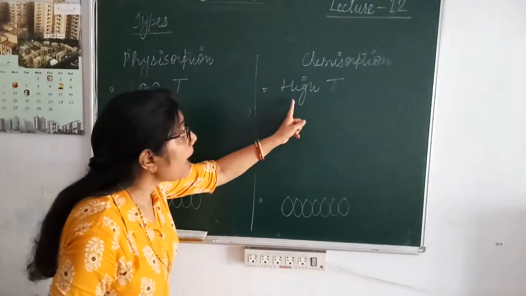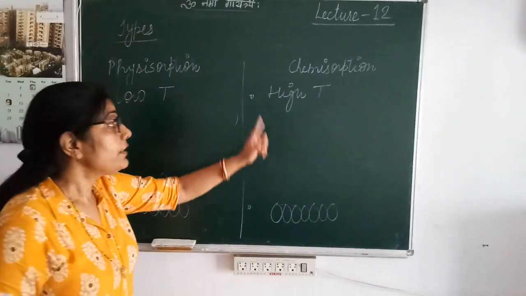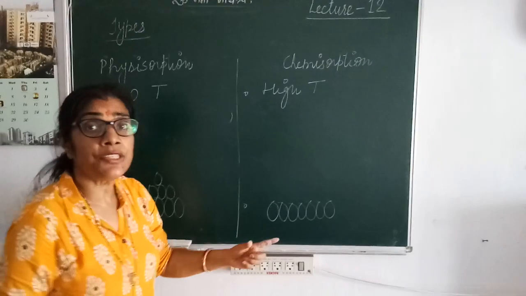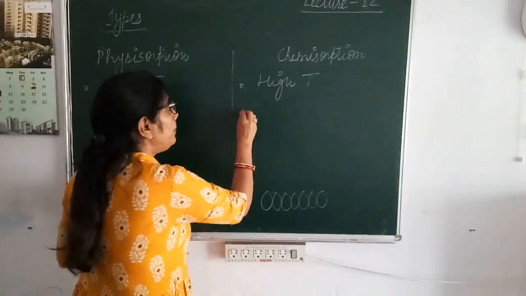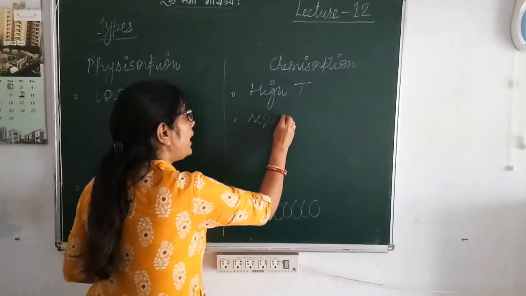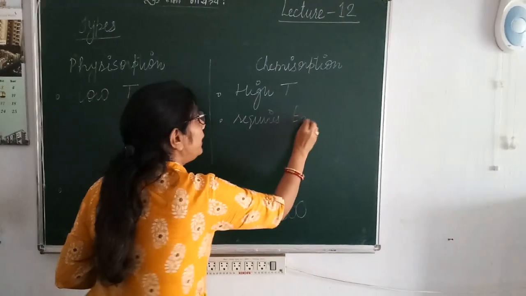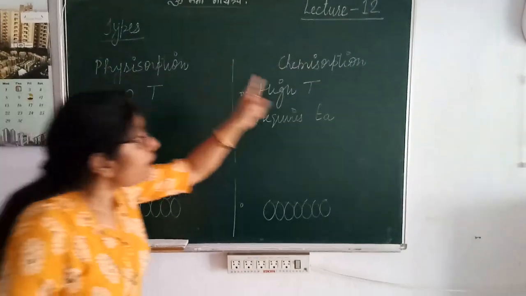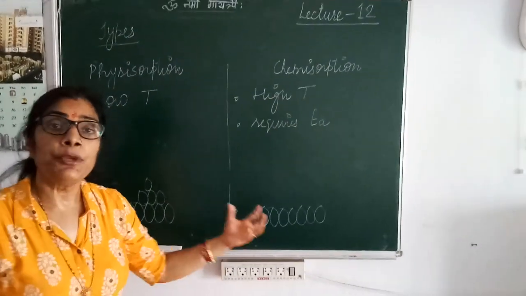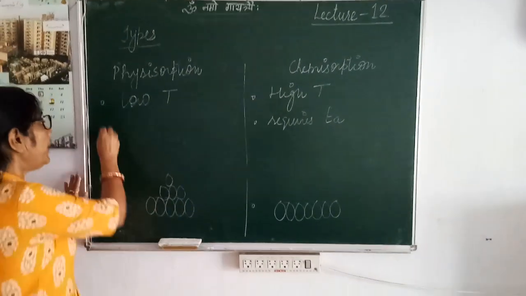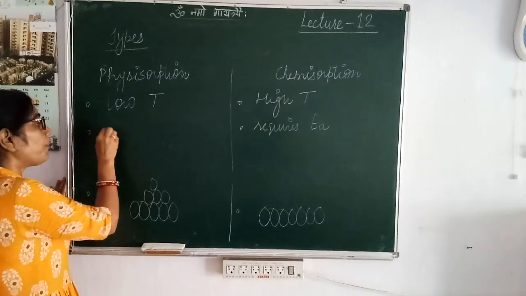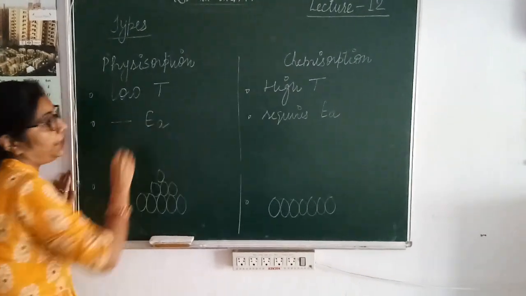But why does chemisorption occur at high temperature, although it is an exothermic process? Because it requires activation energy. Why does it require activation energy? Because there is a chemical bond between adsorbate and adsorbent. But in physisorption it does not require activation energy.